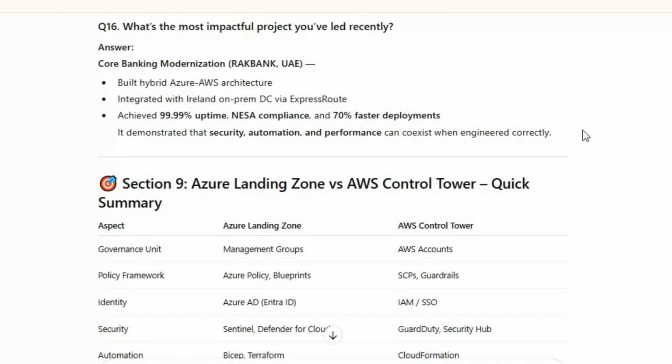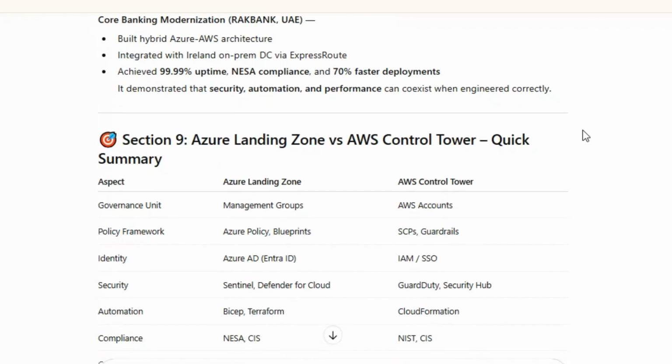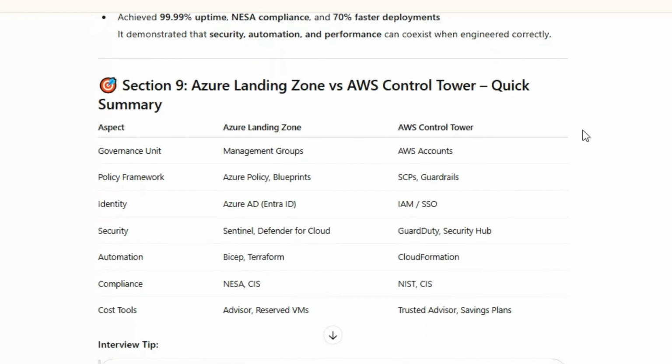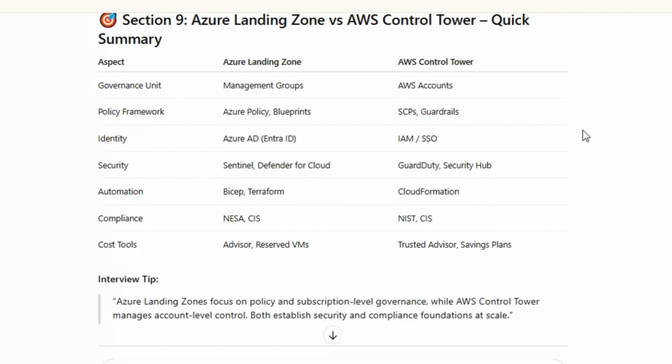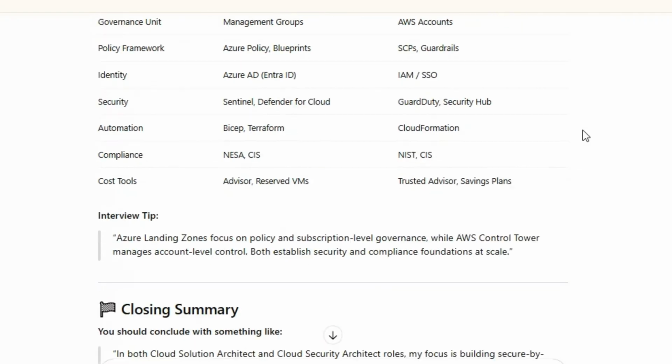Automation: Bicep, Terraform, CloudFormation. Compliance: NESA, NIST, CIS. Cost tools: Advisor, Reserved VMs, Trusted Advisor, Savings Plans. Interview tip: Azure Landing Zones focus on policy and subscription-level governance, while AWS Control Tower manages account-level control. Both establish security and compliance foundations at scale.